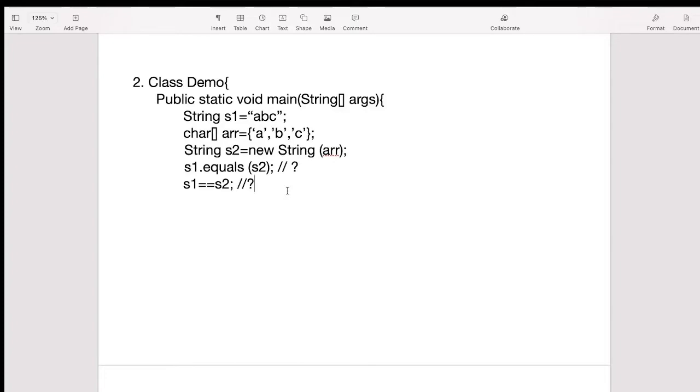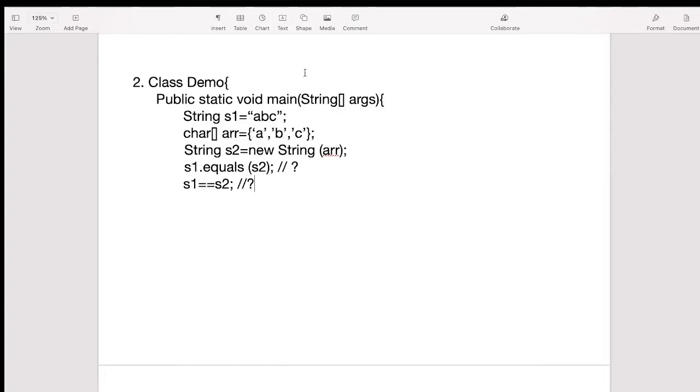In short I will tell here. Again you have to pause the video and think about the output. Just guess whatever the output will be, it may be correct or may not be correct. Just keep that with you, then we will discuss, and at that time you can cross verify.